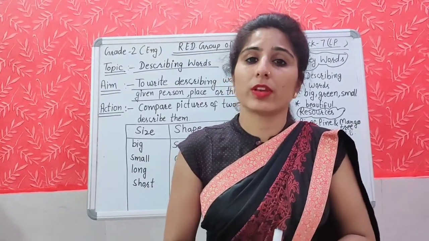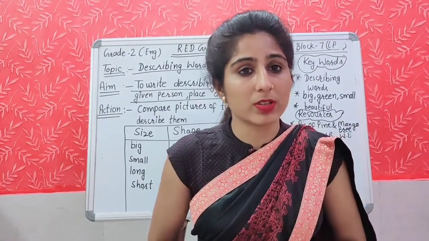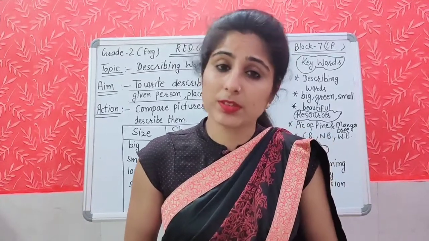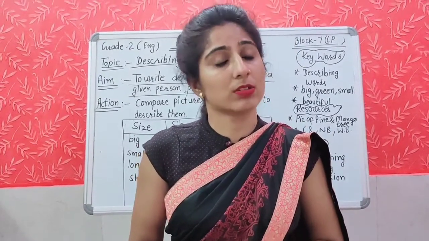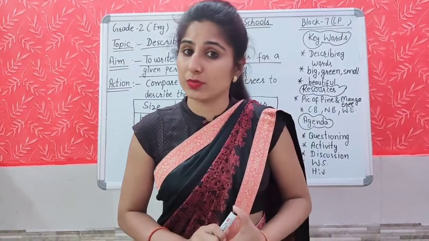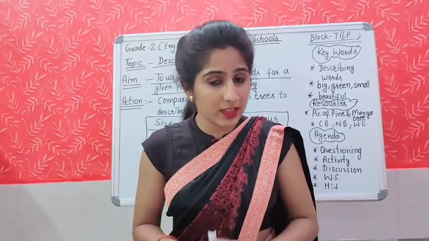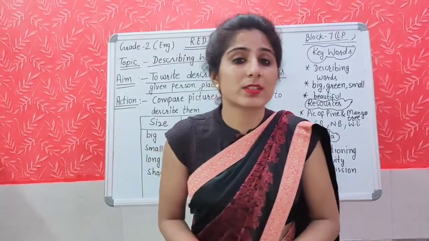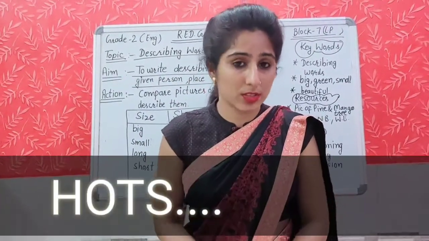So this is how we can use different describing words to describe one person, place, or thing. You can say the garden is lovely, the garden is very beautiful, the garden is very nice. Students, now it's time for the HOTS, the higher order thinking question.